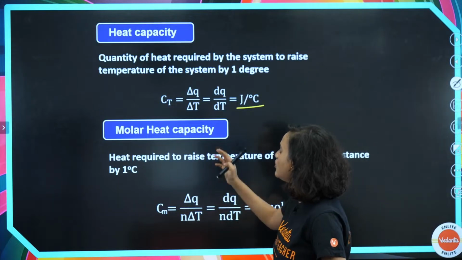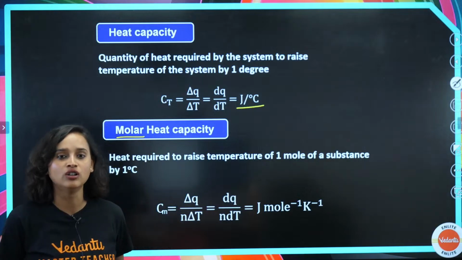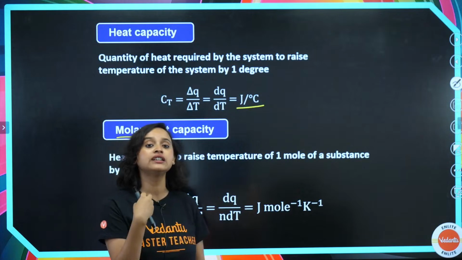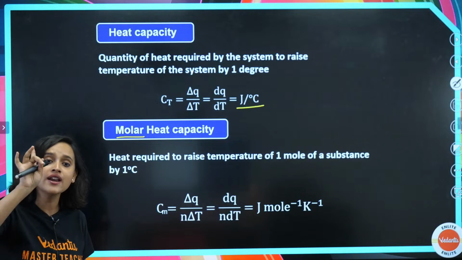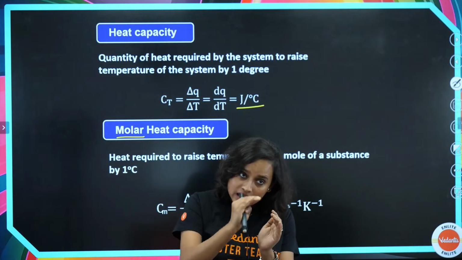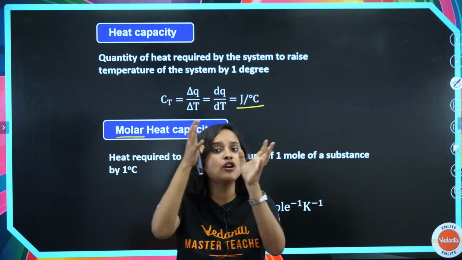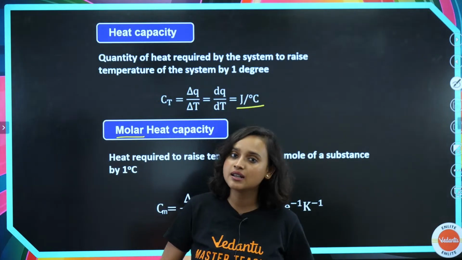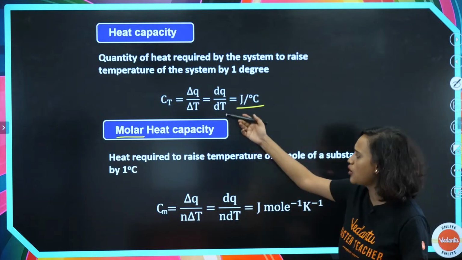Anyway, moving on. Now what is molar heat capacity? Obviously, from the term only we can understand that this relates to 1 mole. The amount of heat that is required to raise the temperature of 1 mole of a substance by 1 degree Celsius. So what is the amount of heat energy that we have to provide? That is our molar heat capacity.